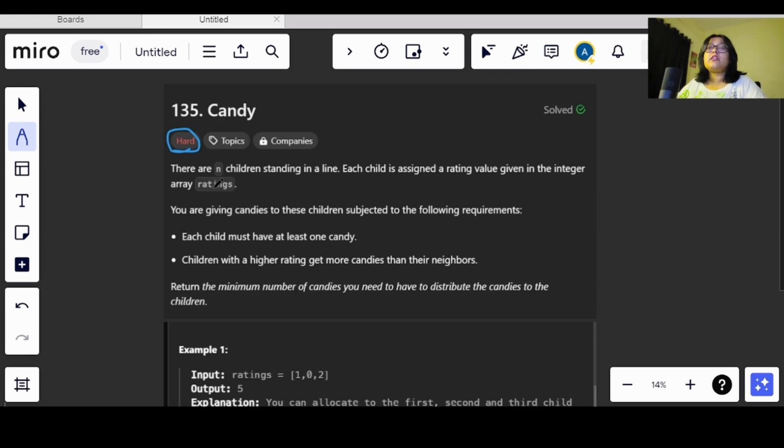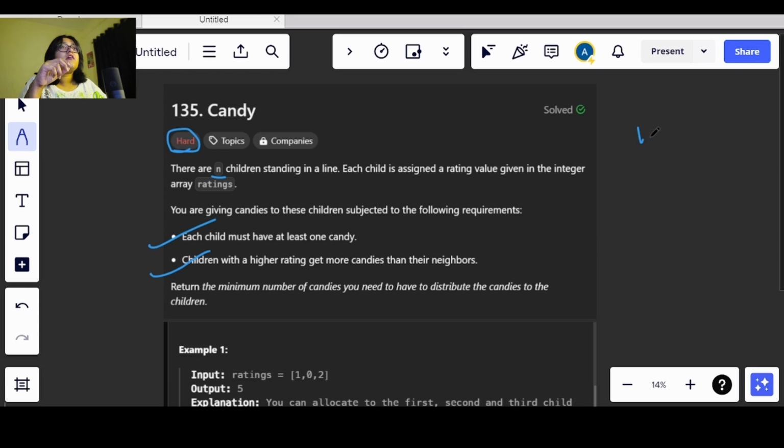Now let's understand what we have been asked in this question. What are the basic things that we have been asked? We have been given n children standing in a line. Each child has been provided with a rating. Based on that rating we need to provide each child with candy. We have been given two requirements. Each child should get at least one candy, so even if the rating of the person is 0, he will be receiving at least one candy. And children with a higher rating get more candies than their neighbors.